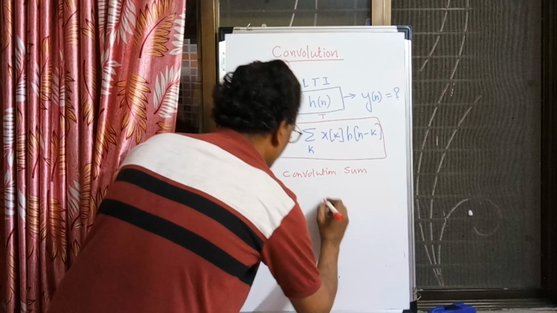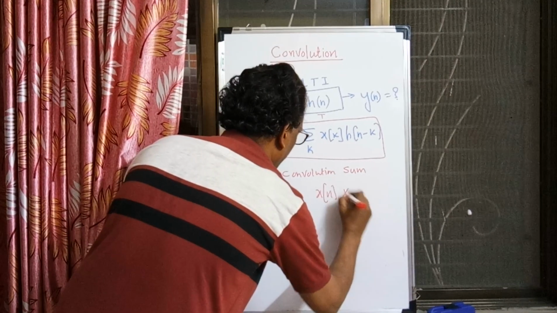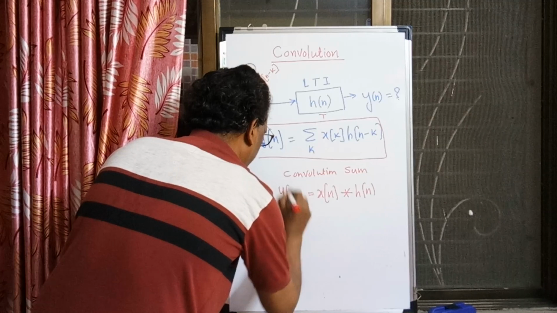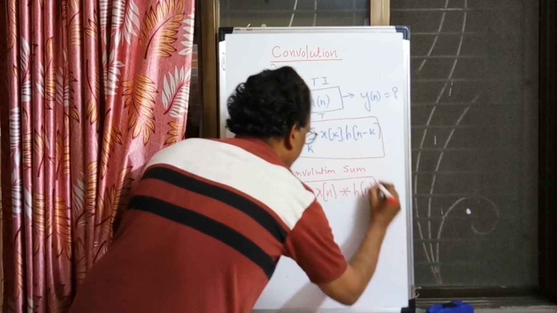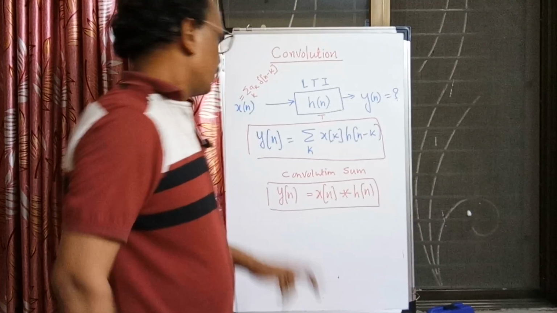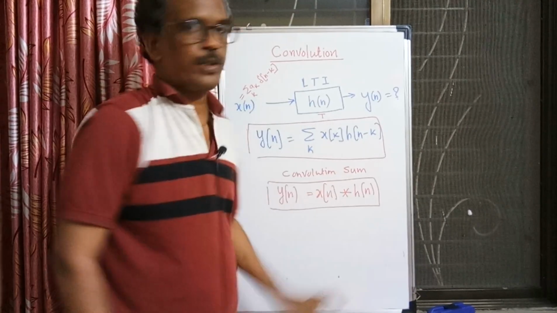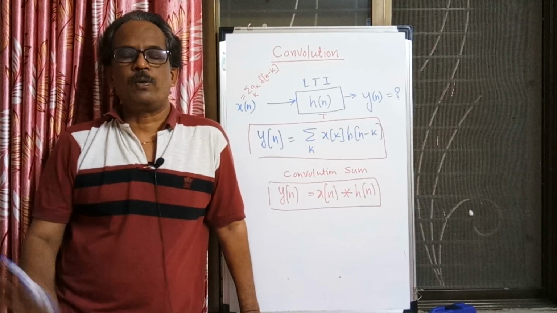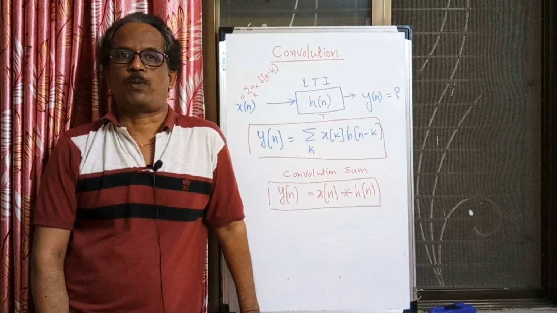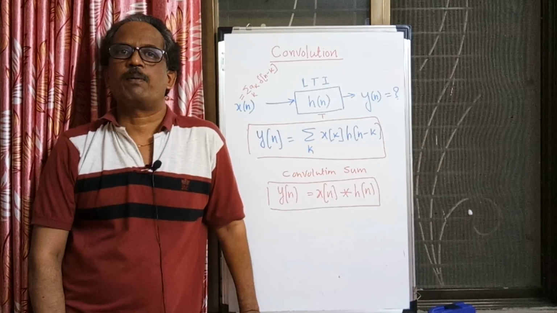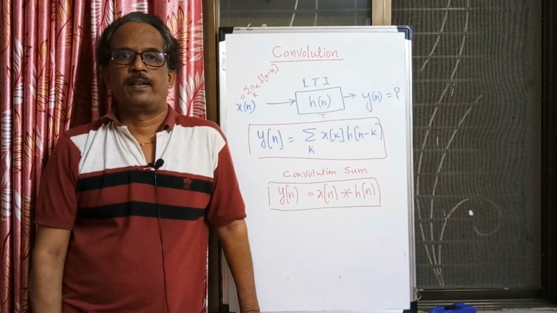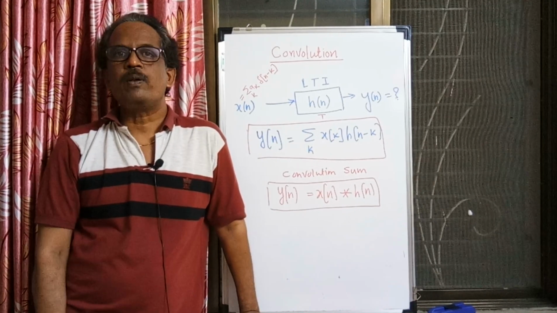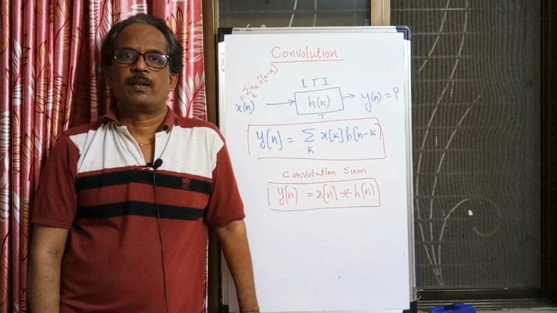The notation used for showing the convolution is x of n convolve with h of n is equal to y of n. So y of n is x of n changed according to h of n. Here x of n is a signal going through a system whose impulse response is h of n. So the output y of n is shaped by the impulse response. What kind of output you will get is decided by the kind of h of n. So let us stop here. This is the convolution sum equation. In the next video we will look at the various properties based on h of n.